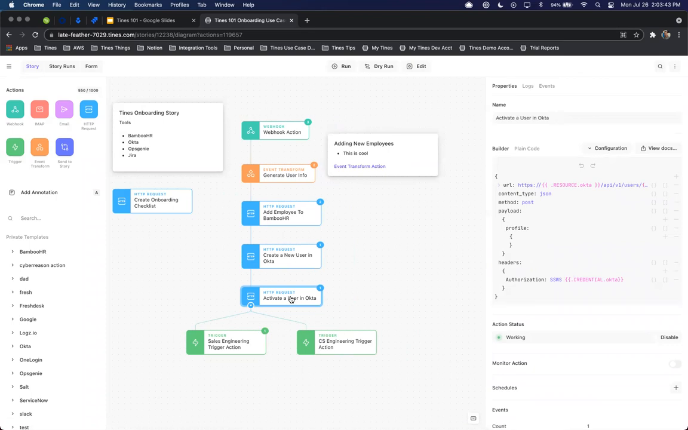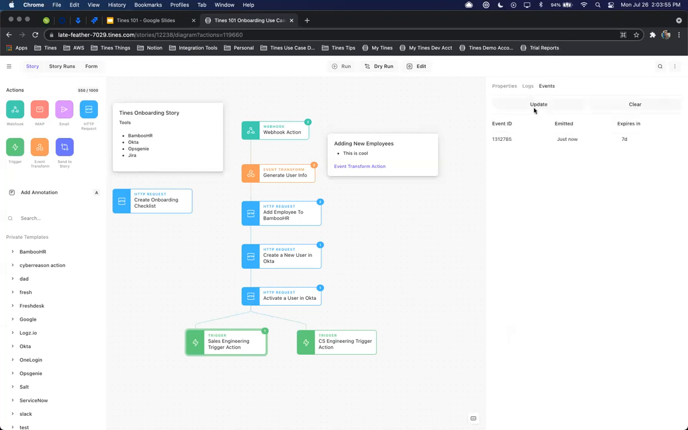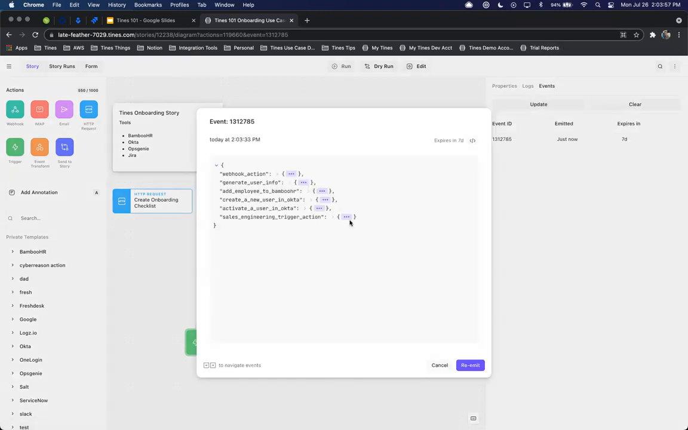We've activated that user. And again, based on that rules condition that we defined for this trigger action, we can see that the rule did match for the field department equaling sales. So if I go into my events, click show, we can see exactly that, where the rule matched is true, the results, and all of that information is right there for us. Now it's important to note, we're not just going to show the values and the output from the action that's selected, we're also going to show all upstream actions.